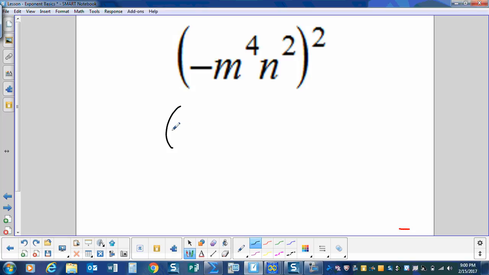In our last example, we have a negative. It has a base and an exponent times a base and an exponent times a base and an exponent, all raised to the second power.